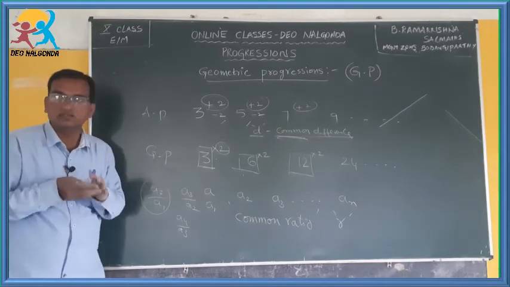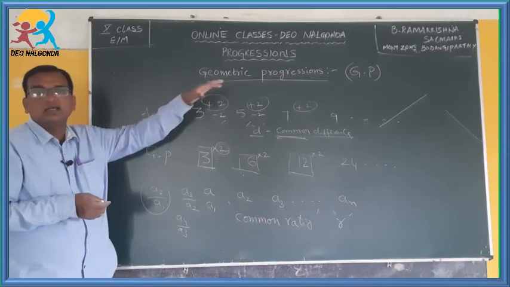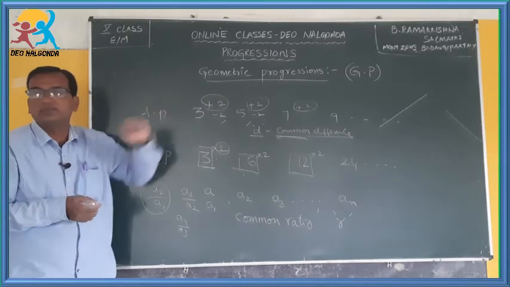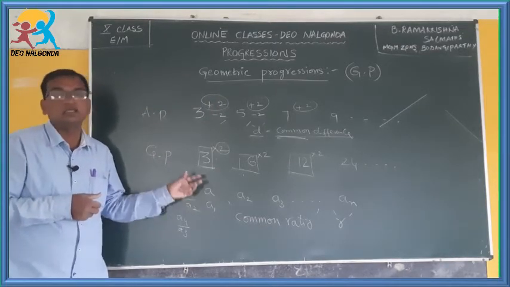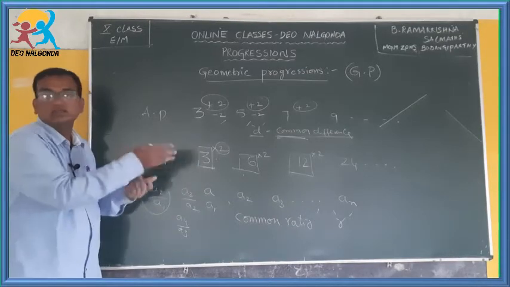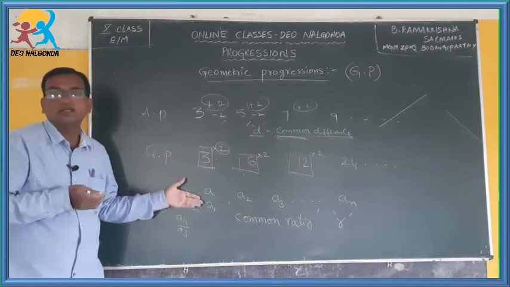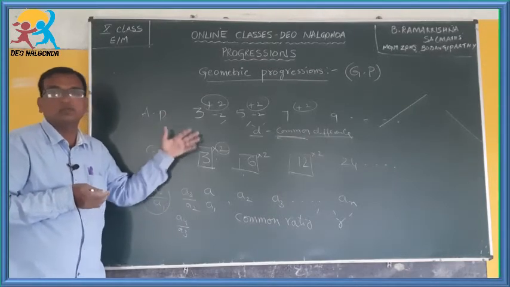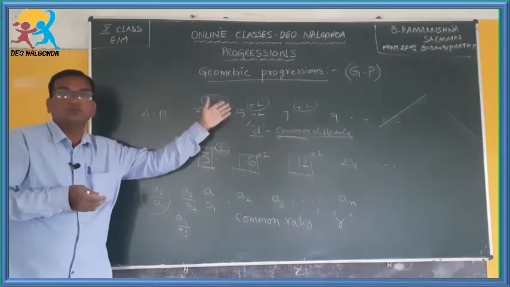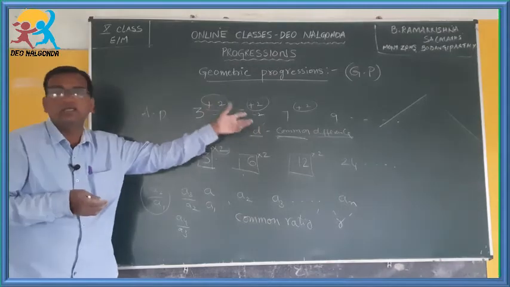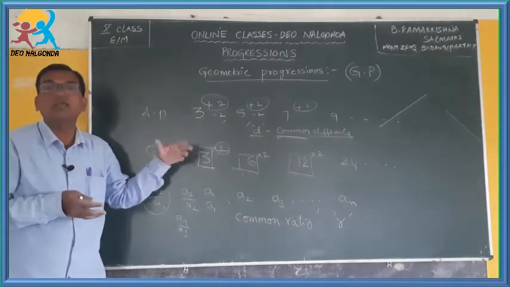So, try to understand things. Here A and common difference will be there in arithmetic progression, whereas in geometric progression A will be there. A is nothing but the first term. In every sequence or progression, the first term will be there, therefore the first term is denoted with A. Here the common difference, the difference between any two successive terms, is denoted with the small d. In a GP there will be no common difference; there will be a common ratio.